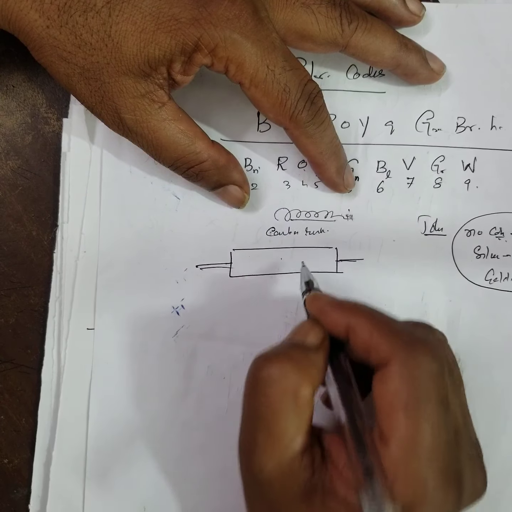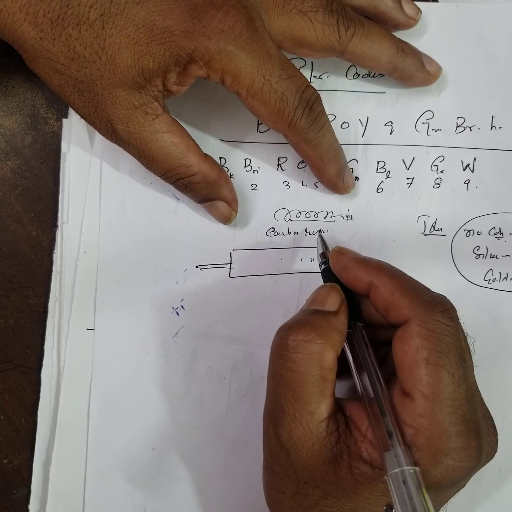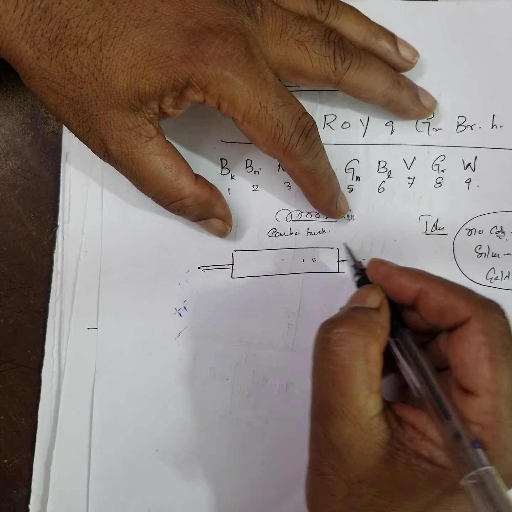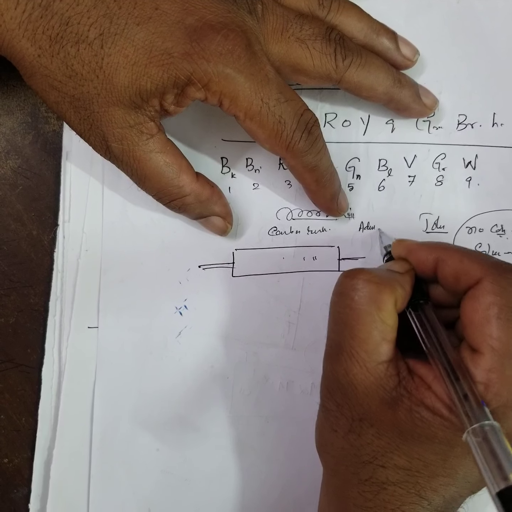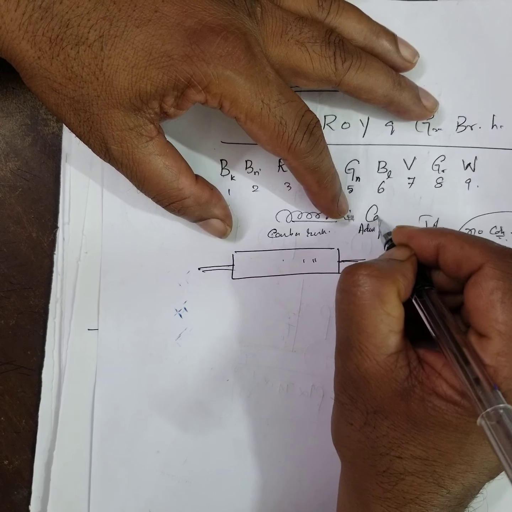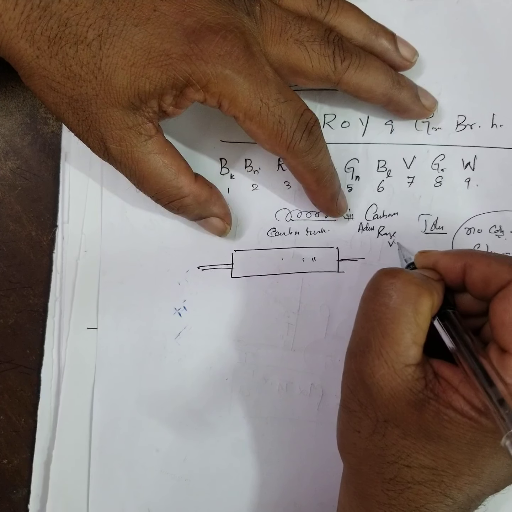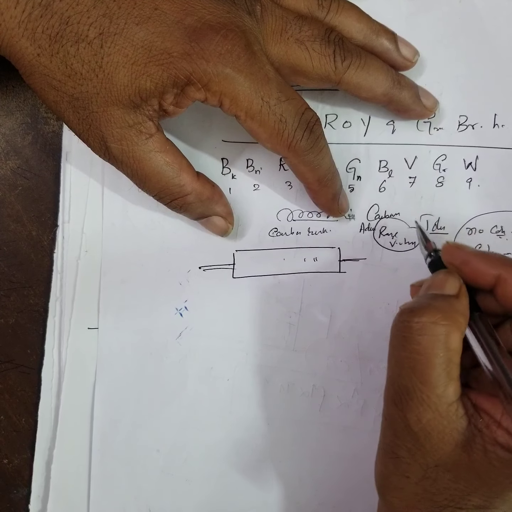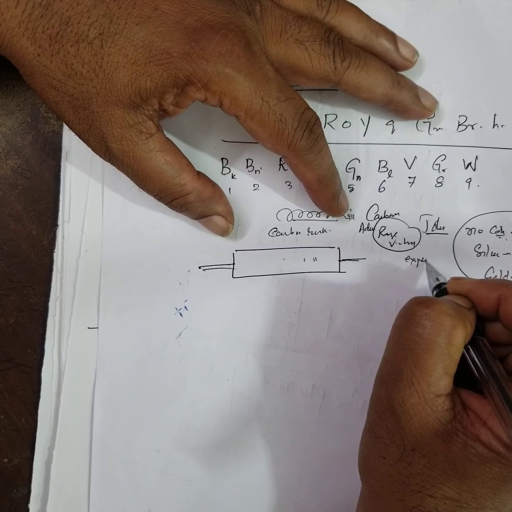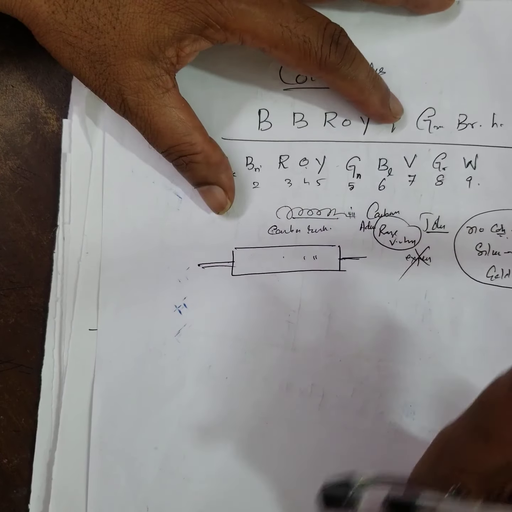What are the advantages of carbon? It has a lot of advantages. The range is very, very high; you can get different ranges. And it is not expensive. These 2 advantages are important.